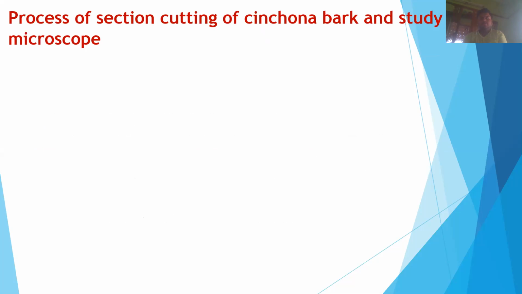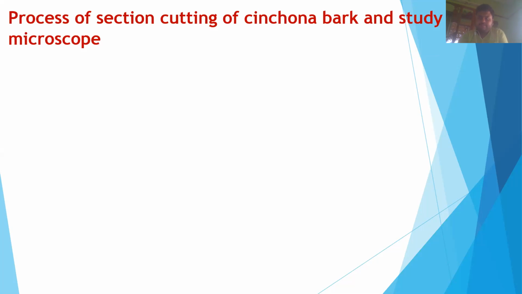Now, the process of section cutting of cinchona bark and studying it under the microscope, step by step. That means now we will discuss how to perform the section cutting of cinchona bark and study it under the microscope.